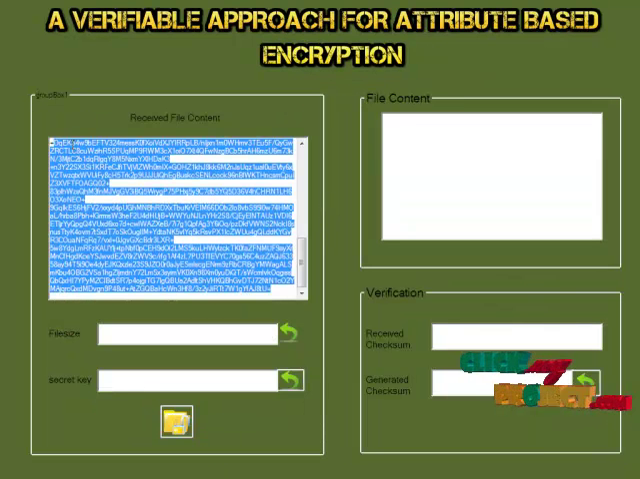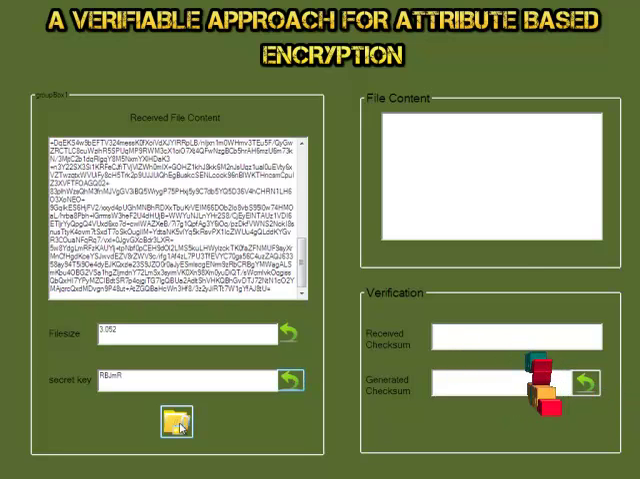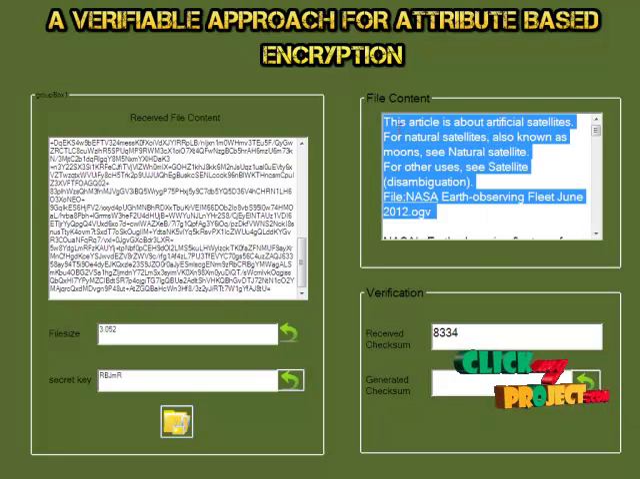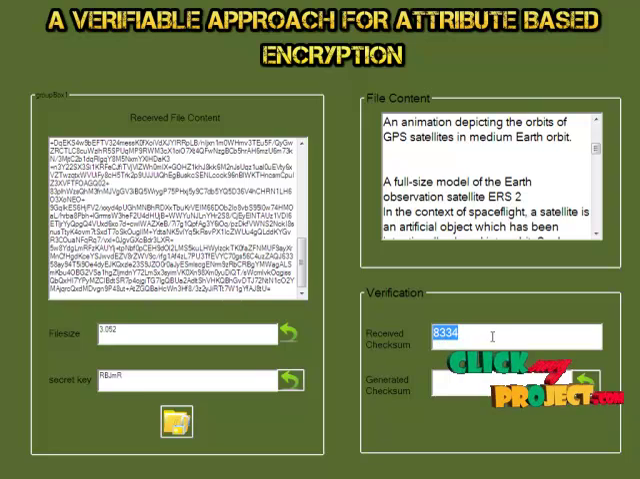So the user receives these contents. Then the user should decrypt the file. For the decryption, the user needs a secret key. The secret key is produced here. When we click this button, the decryption is performed. So here the decrypted content is shown. The checksum is also displayed here.